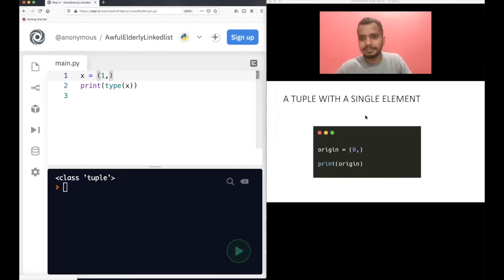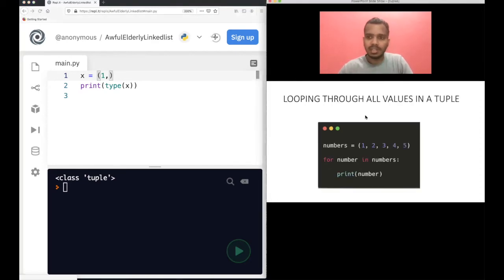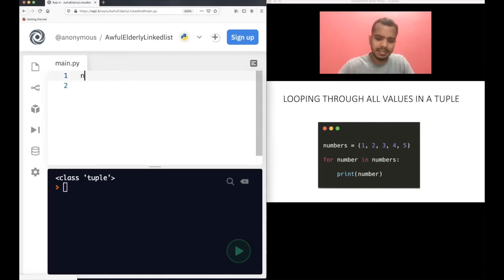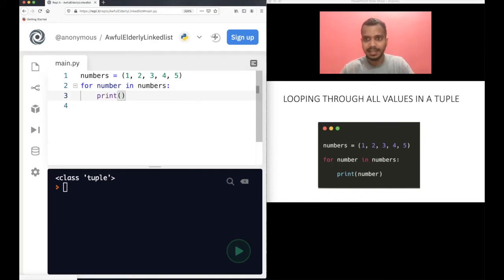Now, looping through all the values in a tuple is quite simple. I will show you the example. It's similar to a list. Let's say numbers are 1, 2, 3, 4, 5. Now you want to loop over all the items of this tuple. So how do you do it? For number in numbers. It's very similar to a list, ditto the same. There is no difference.